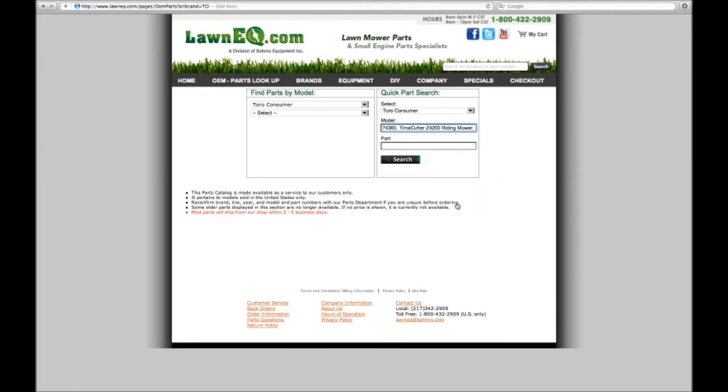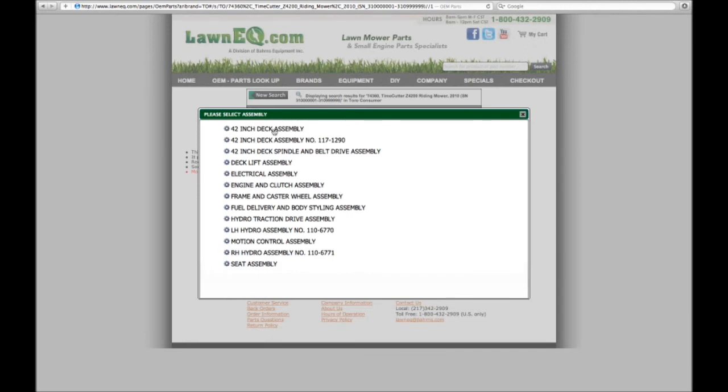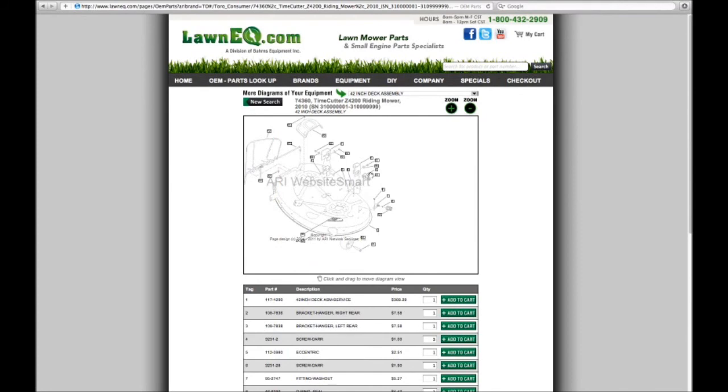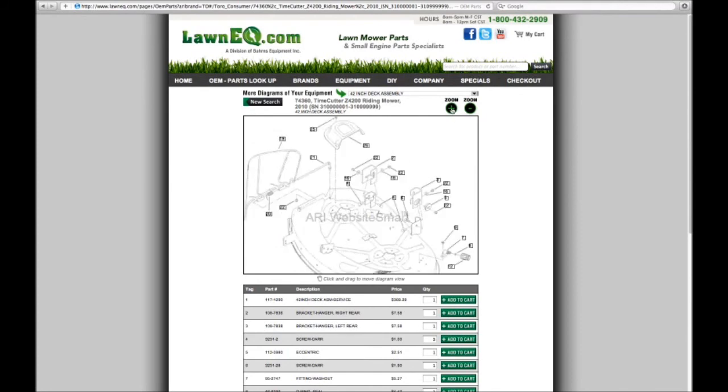Select the year. Select the assembly. There you'll find the diagram with parts associated to it.